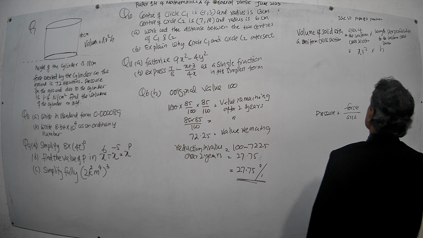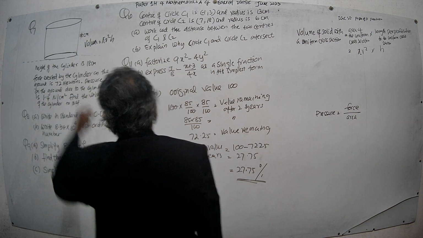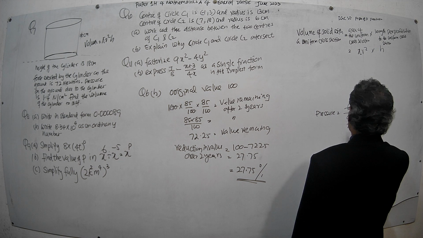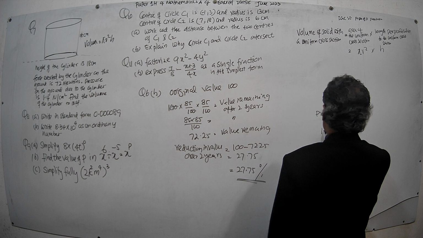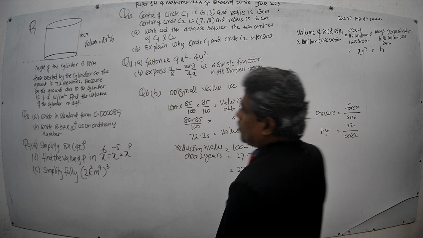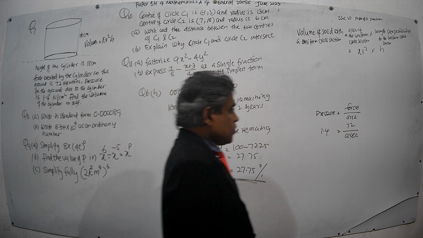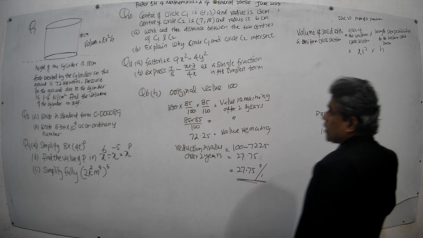Okay. Now we have been given the pressure. Force is 72 newtons. Area we don't know. But we know the pressure is 1.4 newtons per square meter. Then we can find the area by using this.